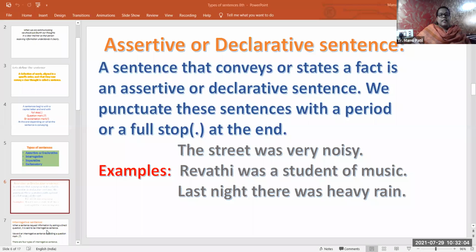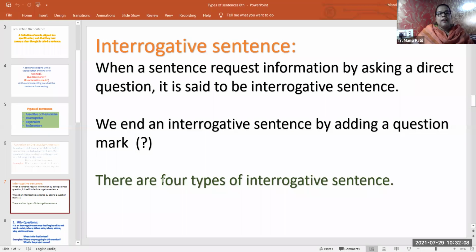Now we are going to see the next type of sentence, that is the interrogative sentence. Okay, now how are we going to identify an interrogative sentence? A sentence that requests information by asking a direct question is an interrogative sentence. At the end of the interrogative sentence, there is a question mark.